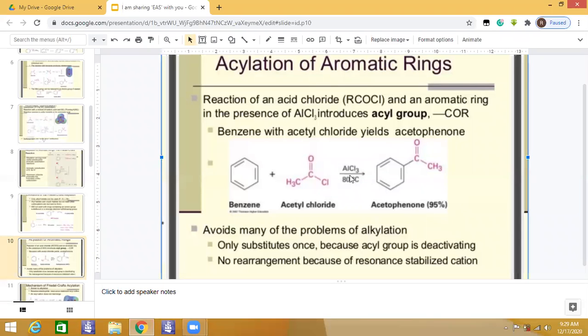So this aluminum chloride, if you are not careful, you may avoid these problems. In alkylation many products are formed, but here only one substitution occurs because of this acyl group, as I discussed in the last reaction. No need to repeat it again. So we will get the final product.